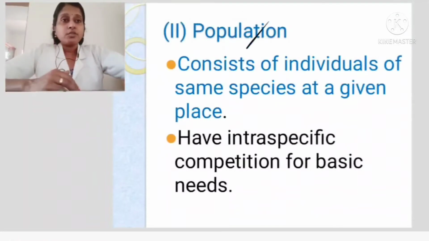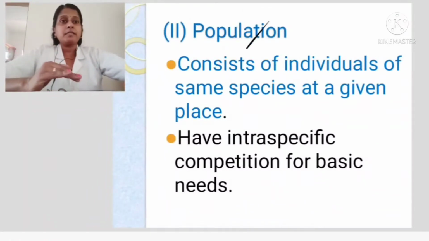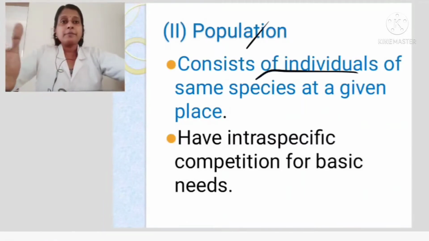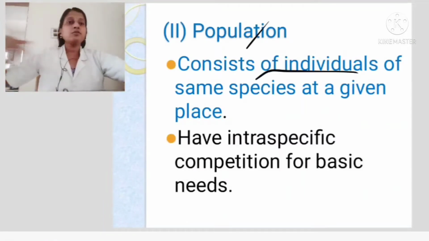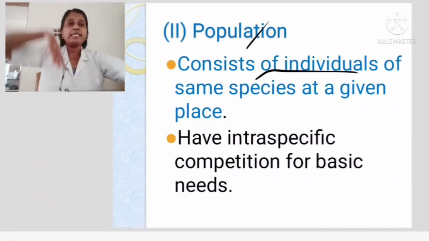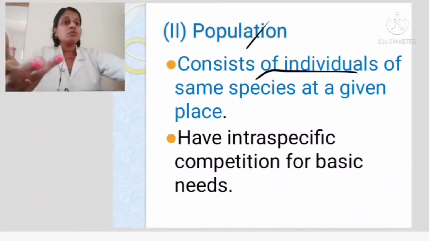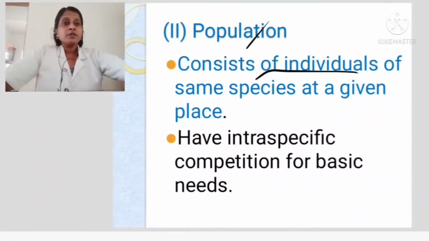Next is your population. As we have already said, it consists of individuals of the same species at a given place. So at a given place, like the population of Patripala, if you are saying all the human population of Patripala, you count all the heads, that is the population. What is the population of your class? So 23 for 12C, 24 for 12C, and for 12 AB, I think it is 29, right? So that is the population.